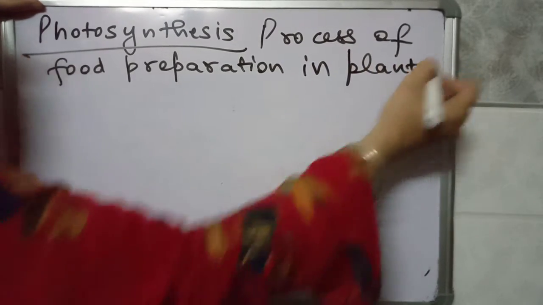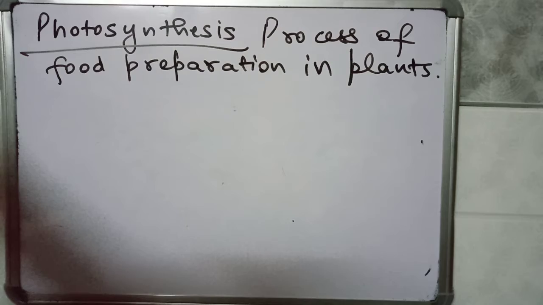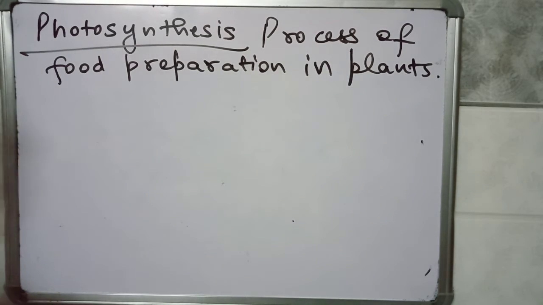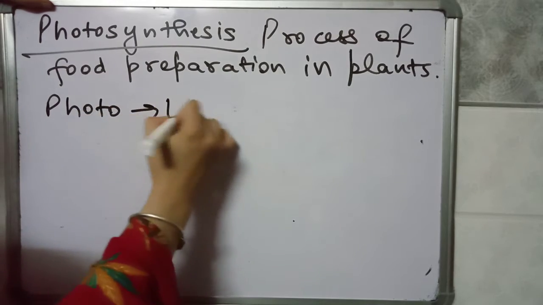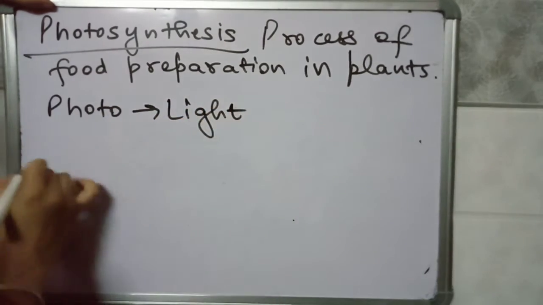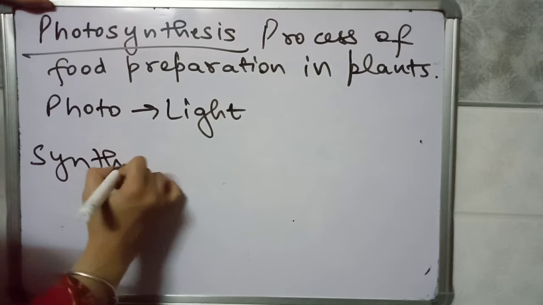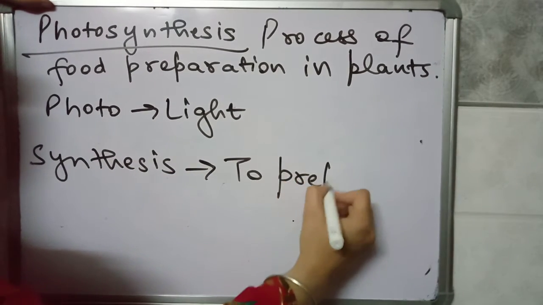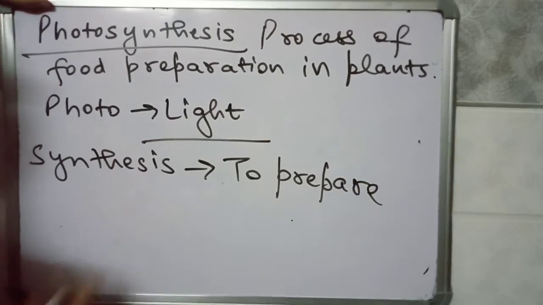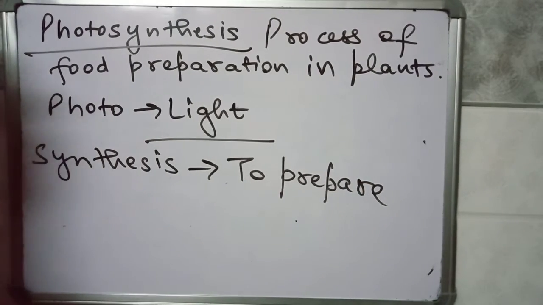We know that plants prepare their own food. So what is the meaning of the word photo? Photo means light. And synthesis means to prepare. So in the presence of light, plants prepare their own food.